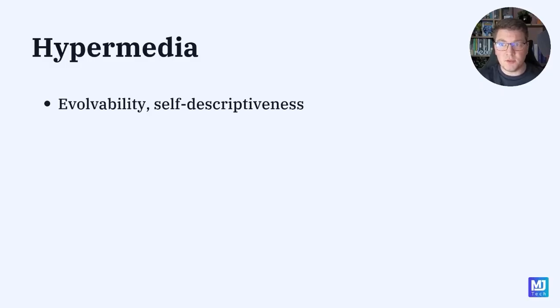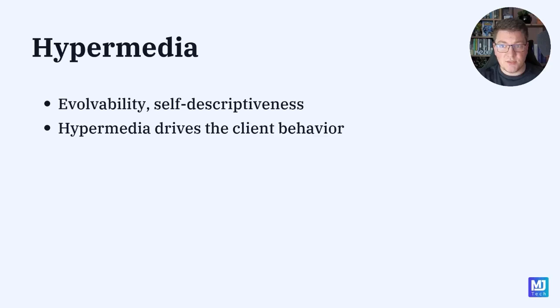The client only needs to obtain the representation of a resource, and then based on the representation and the Hypermedia links, the client can decide what are the possible actions they can take to transition the system or the resource into its next state. Another way to look at this is that the Hypermedia drives the client behavior. It's no longer the client applications that need to code the specific behavior that we want to implement. Instead, they can rely on Hypermedia by inspecting the Hypermedia links that we return from the API to figure out what is the behavior that we need to support given the current representation of the resource.